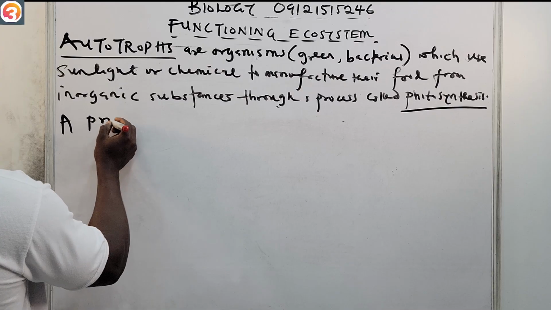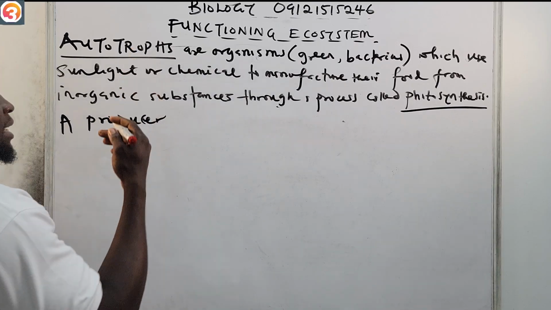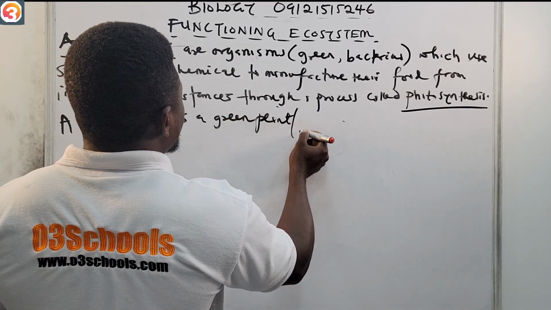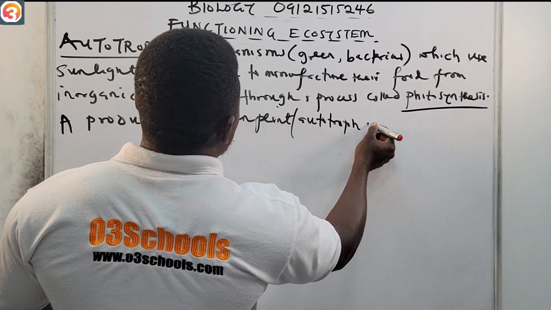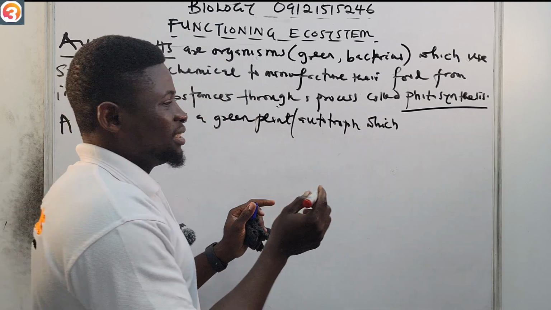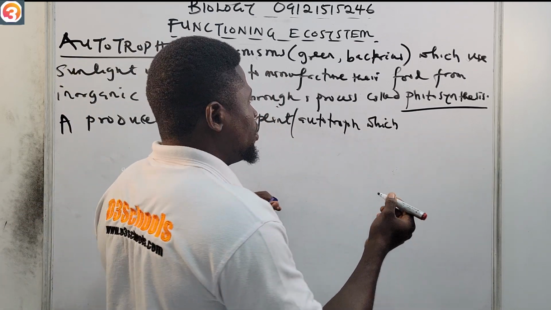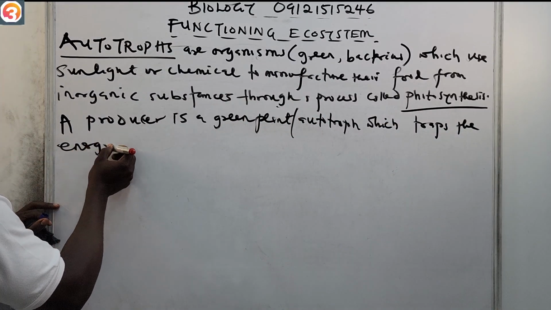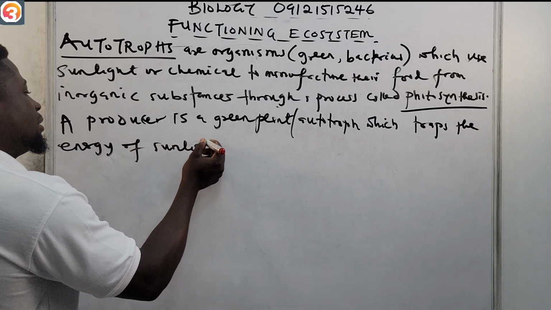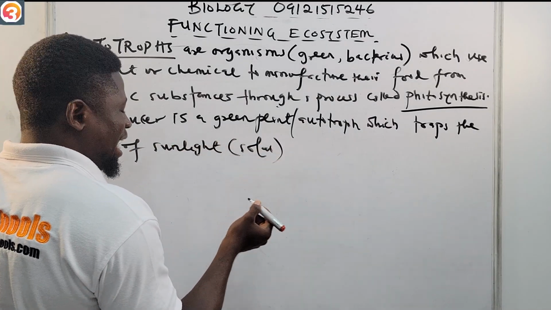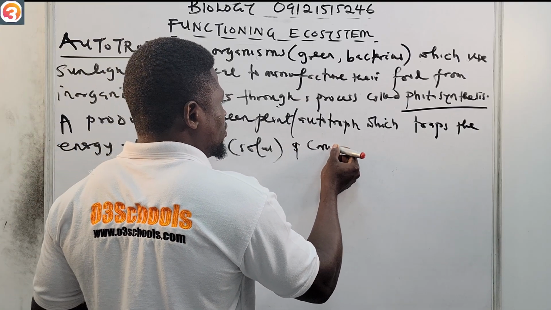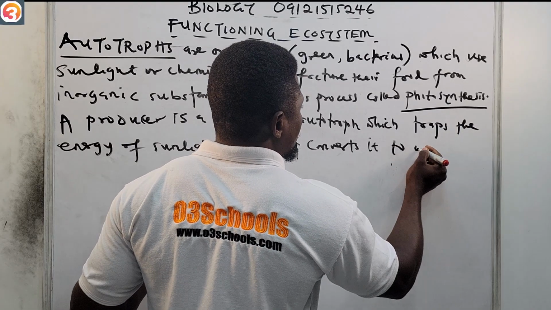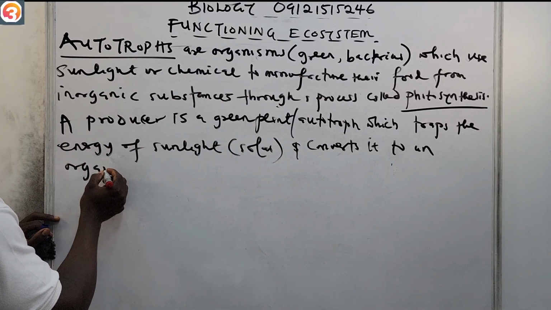A producer, which is the same thing as an autotroph, is a green plant, or call it an autotroph, which traps the energy of sunlight, that is solar, and then converts it to an organic compound.